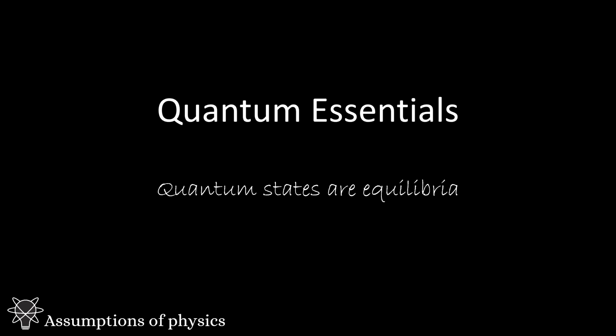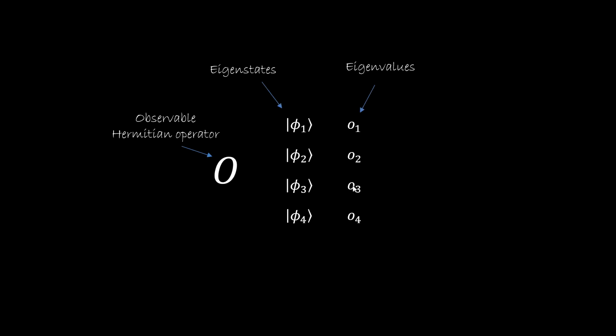So let's start with something you may already be familiar with. In quantum mechanics, physical quantities are represented by Hermitian operators. Each operator is fully specified by a set of eigenstates with their associated eigenvalues. The eigenstates are the states that we find after the measurement, and the eigenvalues are the values we measure.